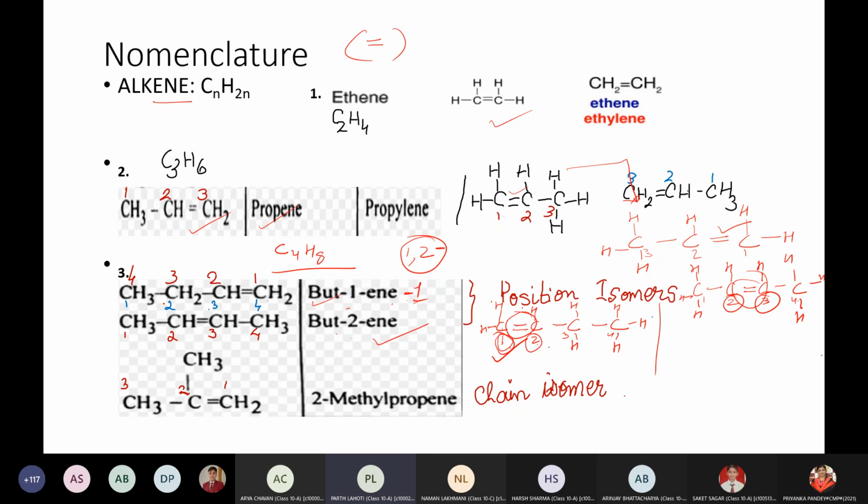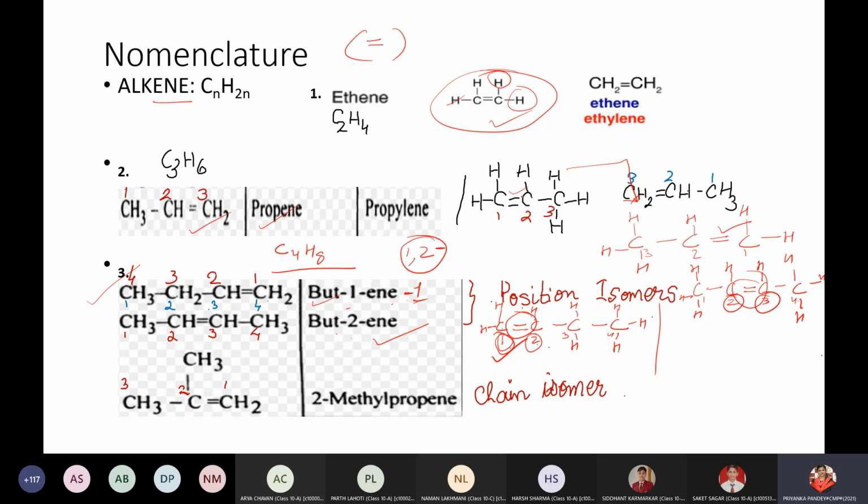Okay, ma'am. And isomerism will start from ethene? Ethene, no. Can we have any other position where I can put the carbon to carbon double bond? No. Hydrogen cannot have more than one valency. It has just one electron, so it will always show a single bond. At least 4 carbon atoms are required to show the variation.